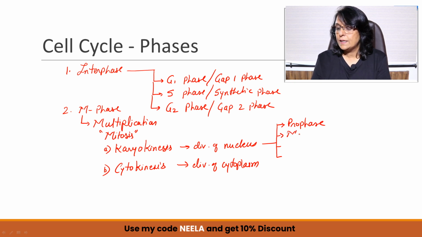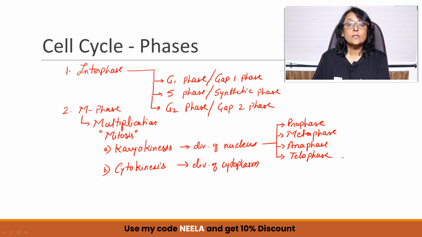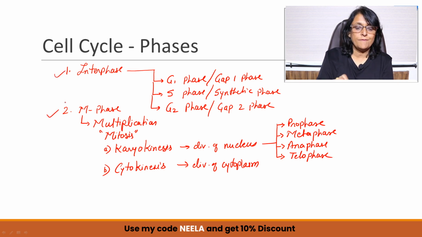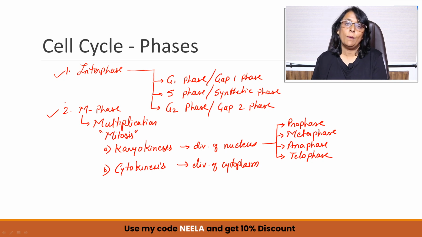Second is metaphase. Then is anaphase. And the last is telophase. So in these 2 steps, that is interphase and M phase, our cell cycle will be completed.